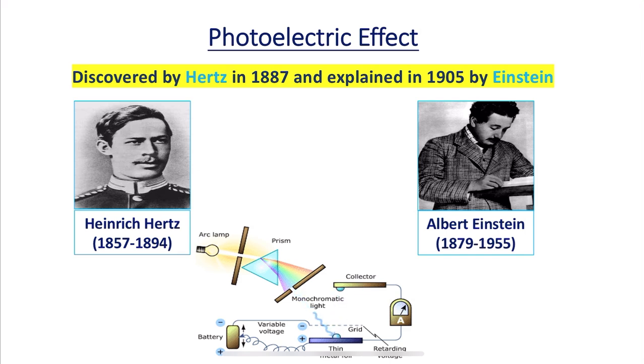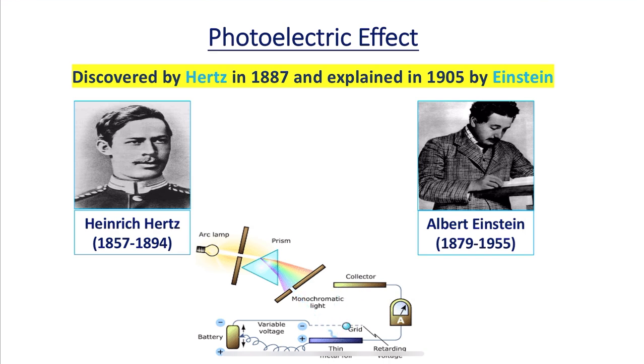This photoelectric effect was discovered by Heinrich Hertz in 1887 and explained in 1905 by Einstein. Let us see a brief history of this photoelectric effect. We have all heard the name J.J. Thomson.